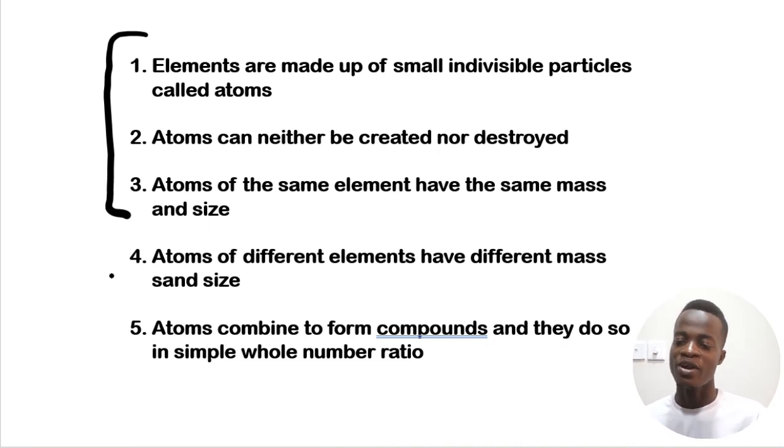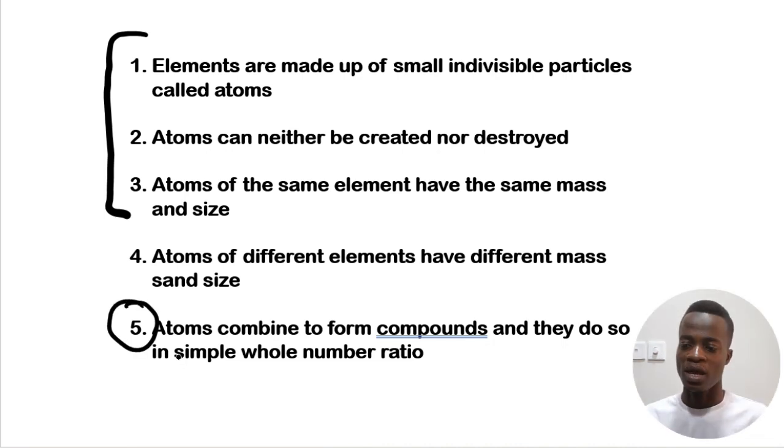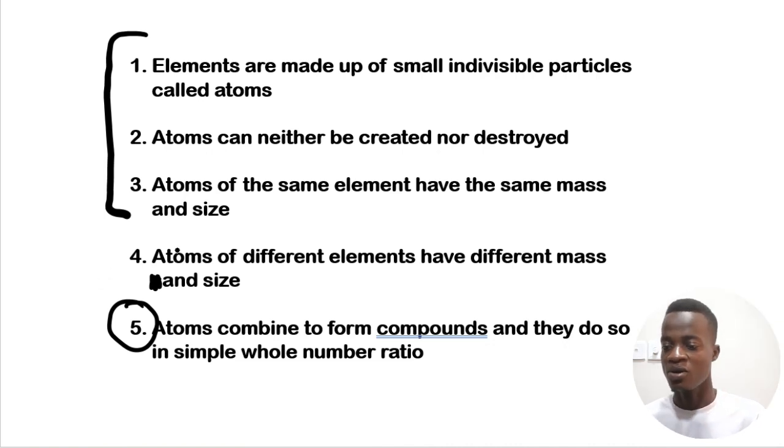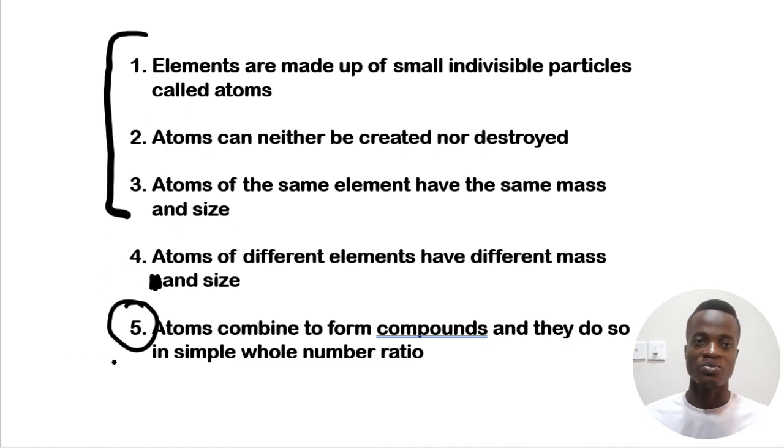The fourth and fifth are very clear. Atoms combine in a definite ratio; we see that in compounds. And atoms of different elements have different mass and size. Very, very clear. You see that different atoms having different masses and different sizes is possible. But the first three have been disproved, and we have the evidence backing that.